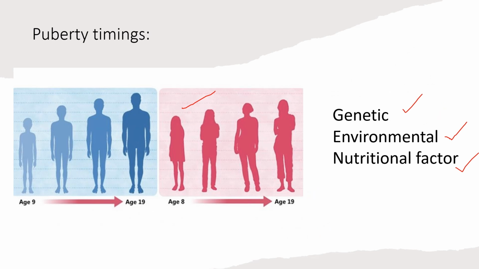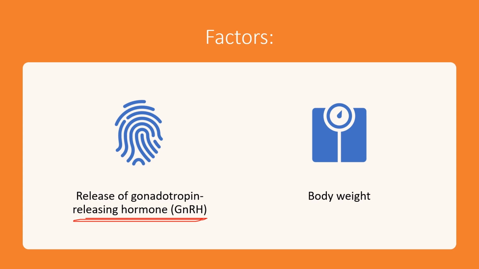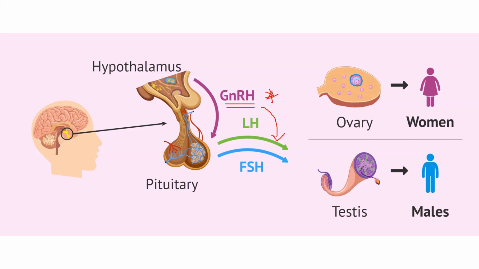This activation process is complex and regulated by many processes. Here we can see several factors and hormones involved in the regulation of puberty. One such factor is the release of gonadotropin releasing hormone. Okay, gonadotropins are required for the activation of the gonads. For the gonadotropins' activation, another hormone is required, that is gonadotropin releasing hormone, that is GnRH. Another factor is the body weight.